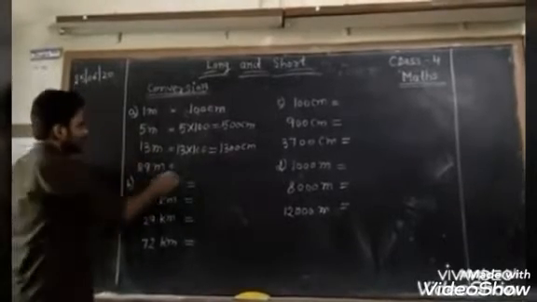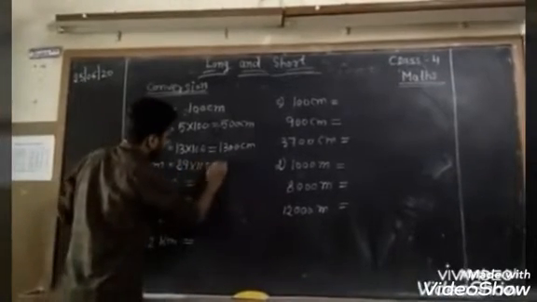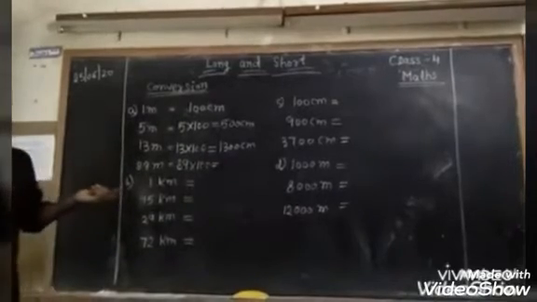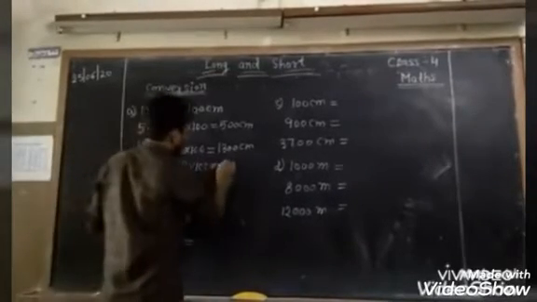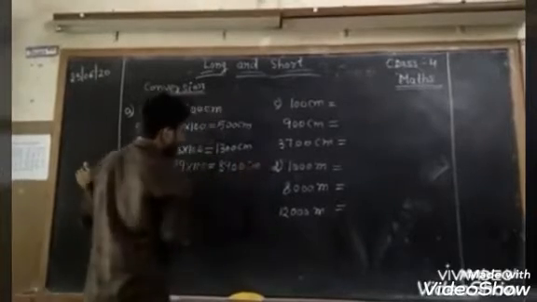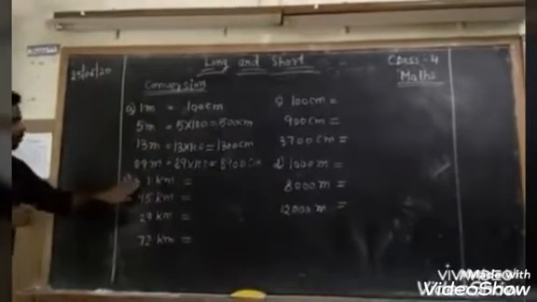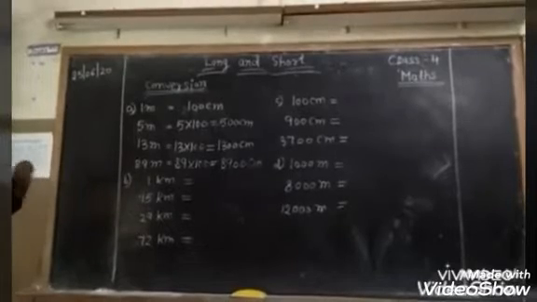Each 1 meter equal to 100 centimeter. 89 meter equal to 89 into 100. So it will become 8900 centimeter. When we multiply by 100, only 2 zeros will come at last.